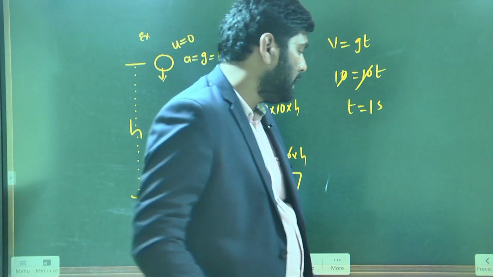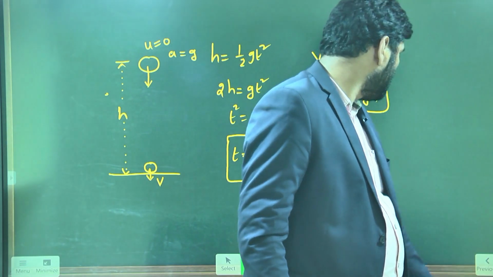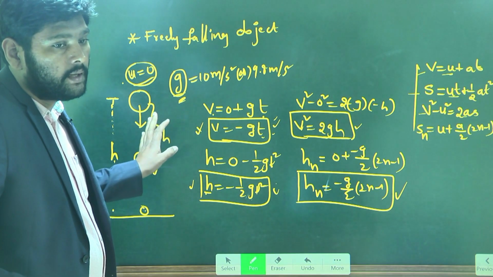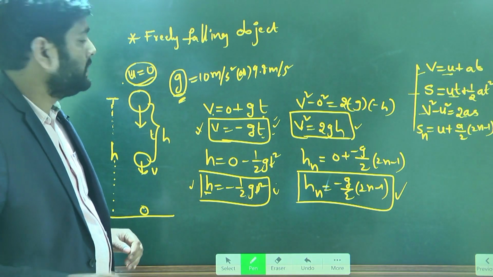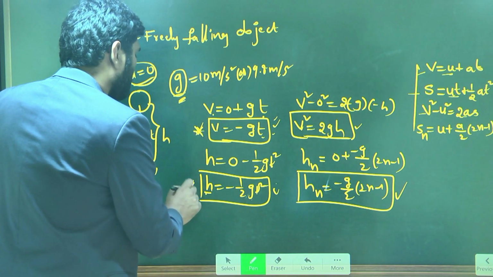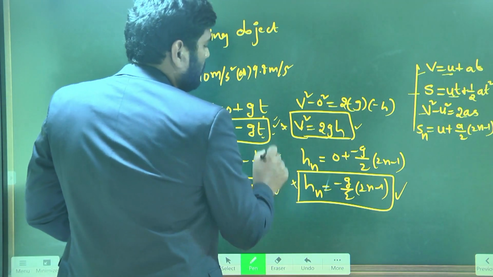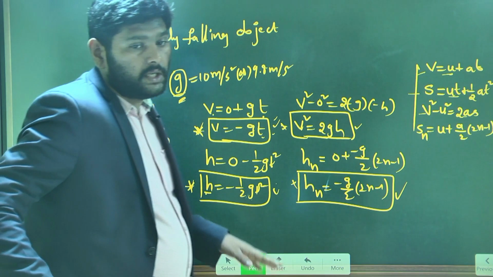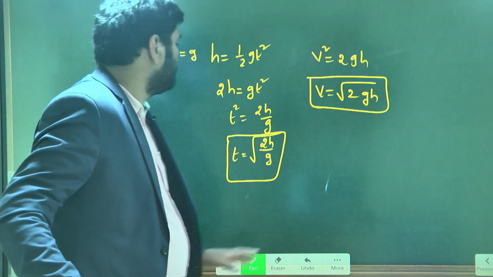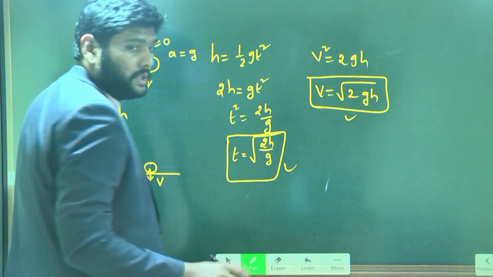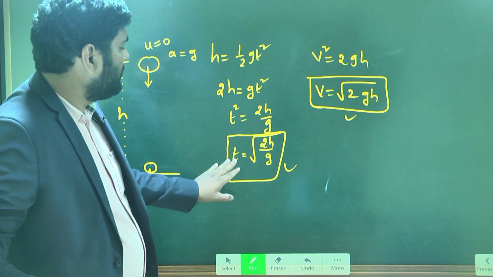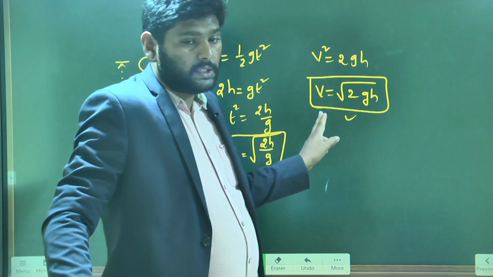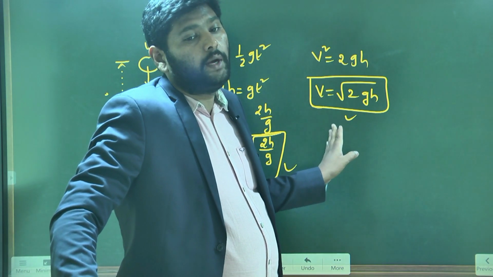Once again I'll recall the situations. These are the key points for the freely falling body situation. These are the main equations, and these four equations are very useful for a freely falling body. Along with these, the generalized equations are also useful. The first is the time taken for reaching the ground from a certain height h, and v is the velocity of the object when it is reaching the ground.